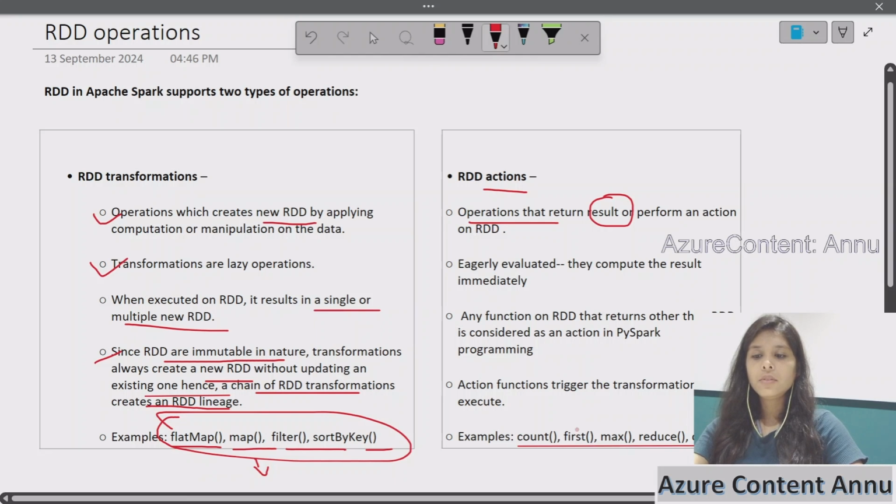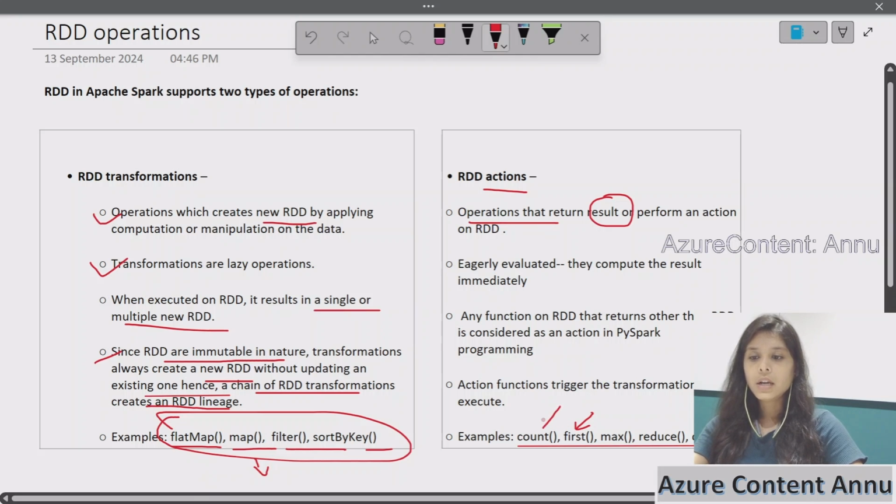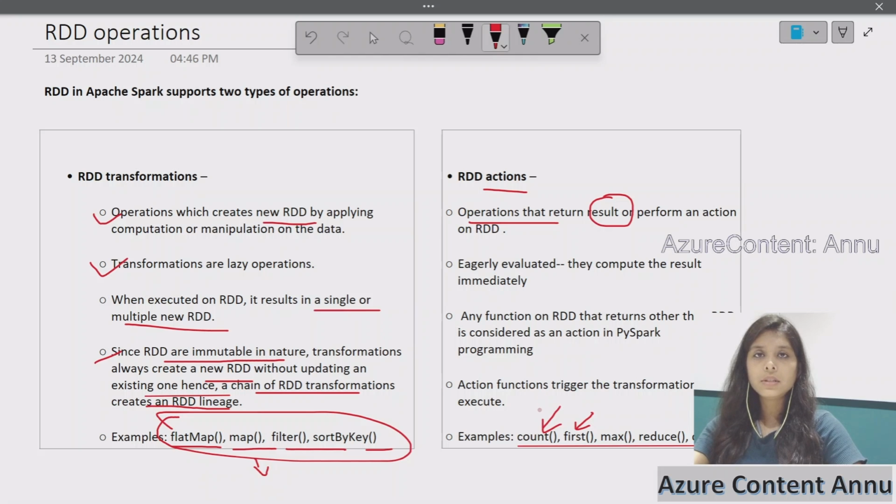If we apply the first function on top of the RDD, it will result in a value. Similarly, if we take the count action on top of the RDD, it will result in only a single number, but it is not going to return an RDD as the output.